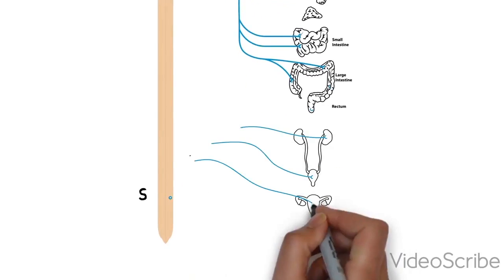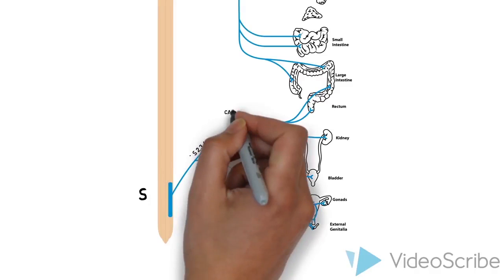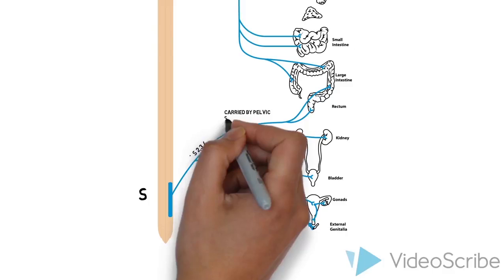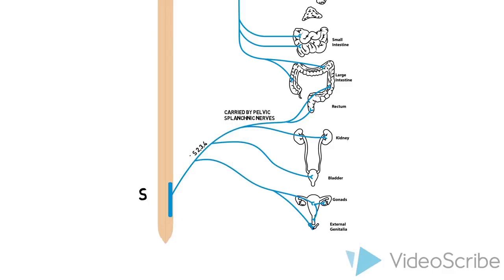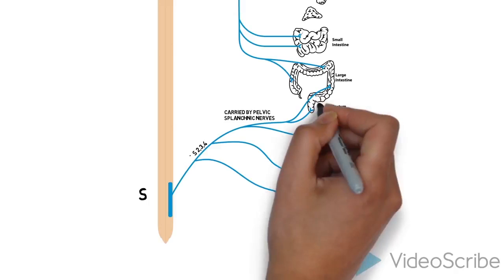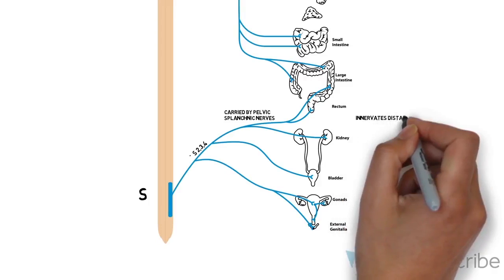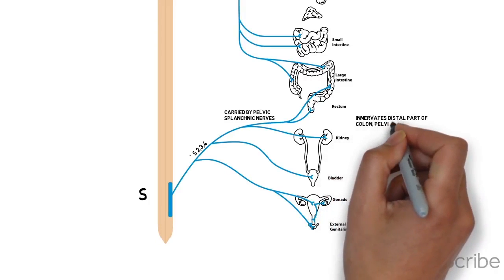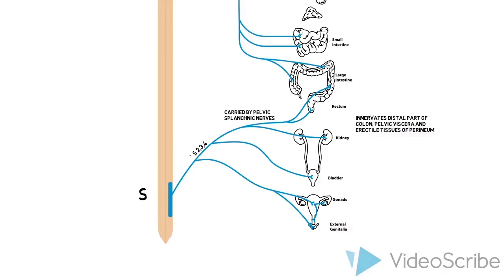Preganglionic visceral motor nerves carried out of the central nervous system in S2, 3, and 4 leave the ventral rami of these spinal nerves as pelvic splanchnic nerves that enter the lower part of the prevertebral plexus. These preganglionic fibers synapse with the enteric nervous system in the walls of the colon, distal to the region innervated by 10, and synapse with postganglionic neurons in ganglia associated with the walls of pelvic and perineal viscera.